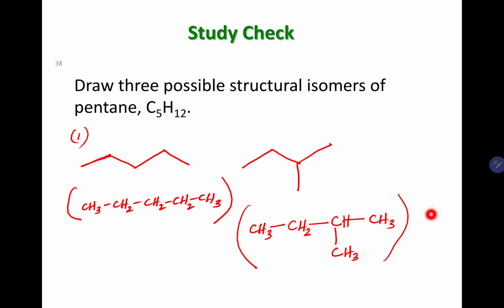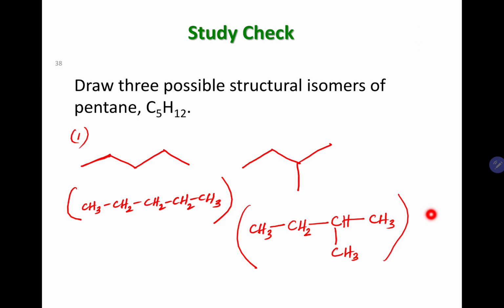They are different from one another. Why? Because in here you have all 5 carbons in a straight chain, a continuous chain. In here you have a continuous chain of 4 carbons, and you have one other carbon coming out of the third carbon. So that is different. You have a continuous chain of 4 carbons instead of 5. So definitely they are different. Okay, so what could we do next?